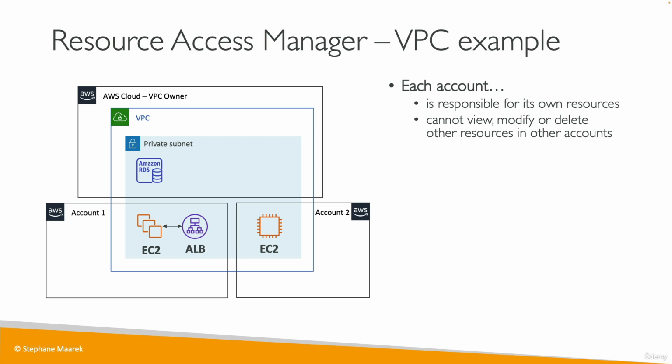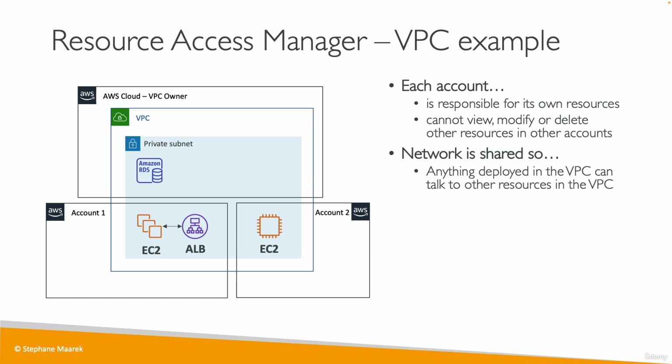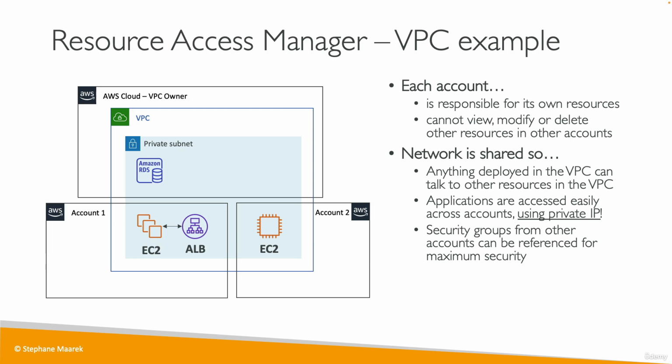And then your database may sit in a private subnet of the VPC owner, and so the network is shared. That means that all these things can talk to each other, and these applications can access each other using private IPs. So this avoids the need, for example, to do a VPC peering. Now, security groups can also be referenced across accounts for maximum security, which is very helpful.